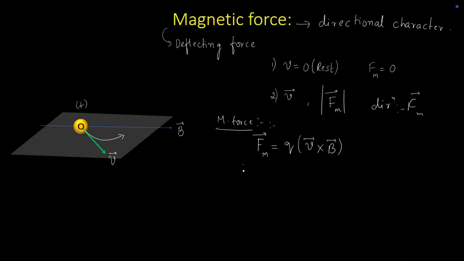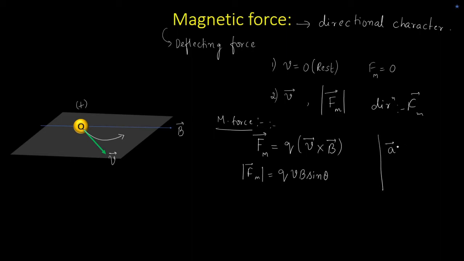And if I only look at the magnitude of the force, the magnitude of the magnetic force is given by Q into, what is V cross B? This is a cross product, so I can write it as QVB sine theta. Why is that?